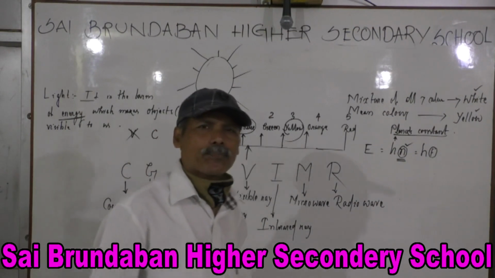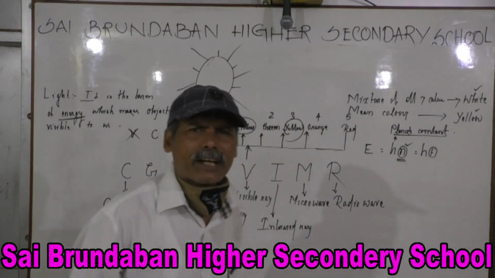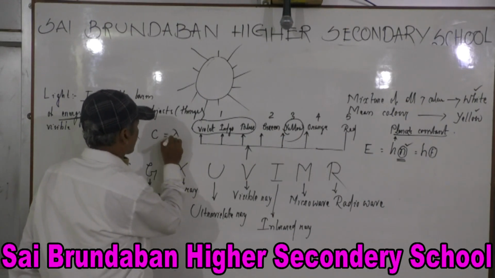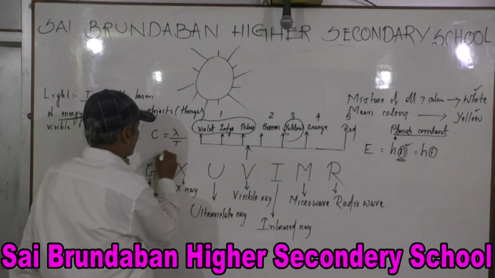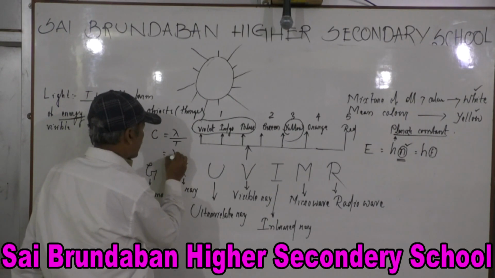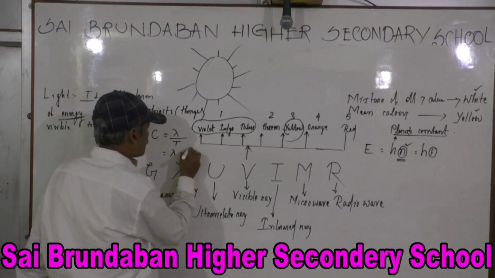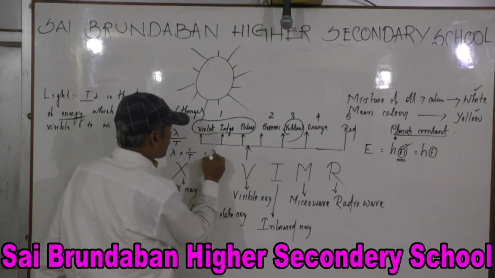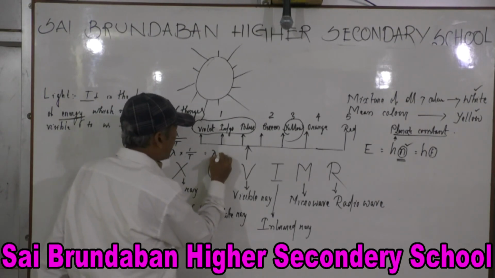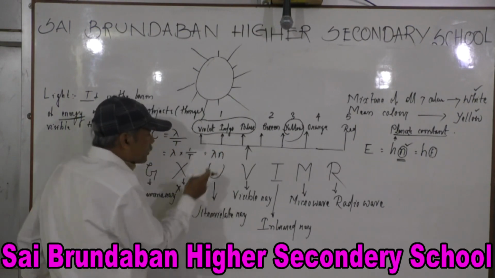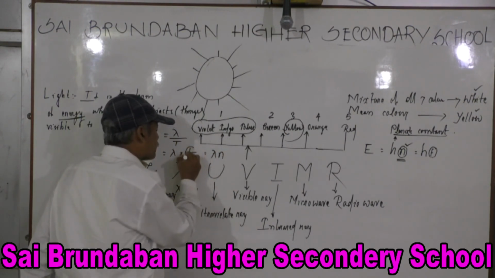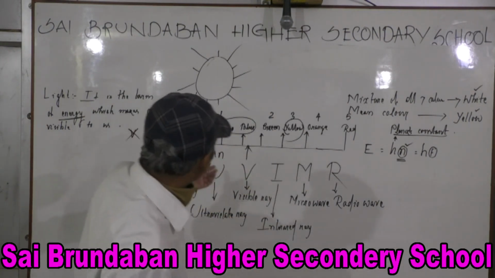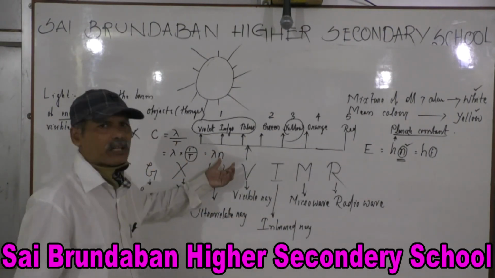So what is c? c is equal to lambda by t, which is lambda into 1 by t, is equal to lambda into n, where n stands for 1 by t, the reciprocal of time period. So this is the frequency.